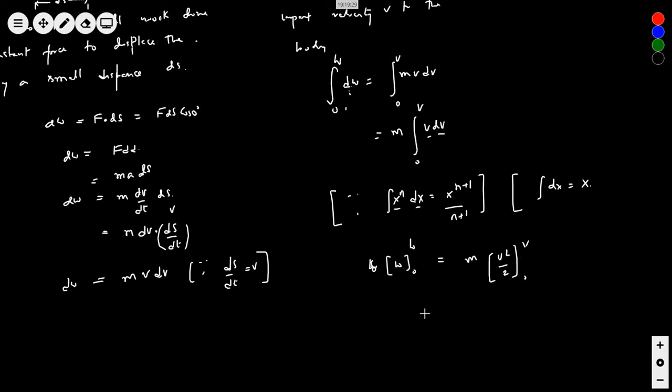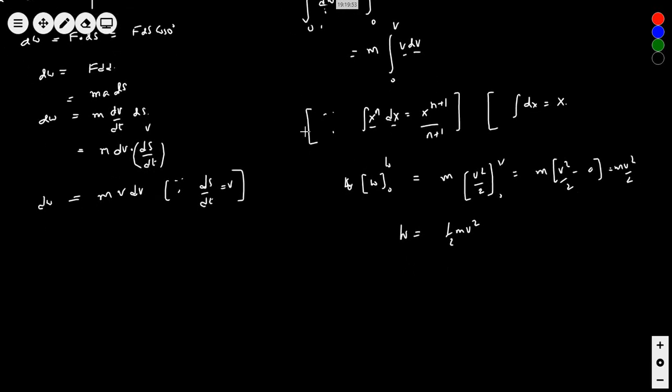So this dW will be what? W will be half m v square. You put here, how can you write like this? You can write m times v square by 2 minus 0 square by 2, which you can write as m v square by 2. That's it, which we write like this. Similarly here, this can be written as W minus 0. So that gives me work.